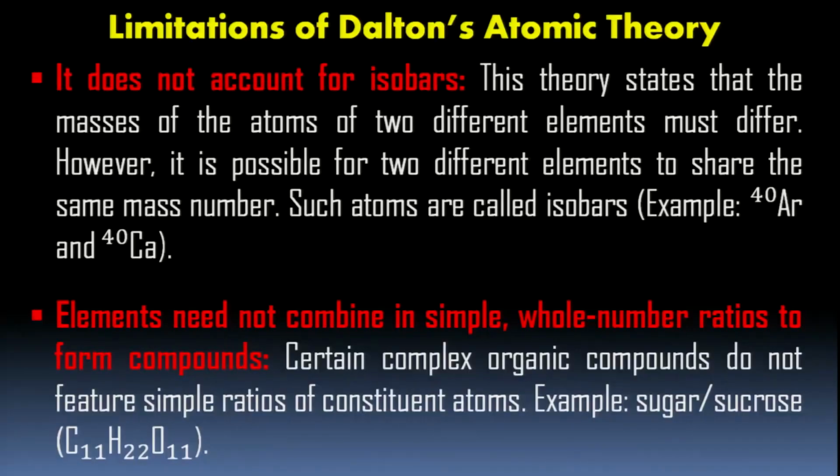One more thing. Elements need not combine in simple whole number ratios to form compounds. This was postulated by Dalton. But later on it was found that in some organic compounds, for example sugar, sucrose, it is C11H22O11. Like large number of carbon chains are there.